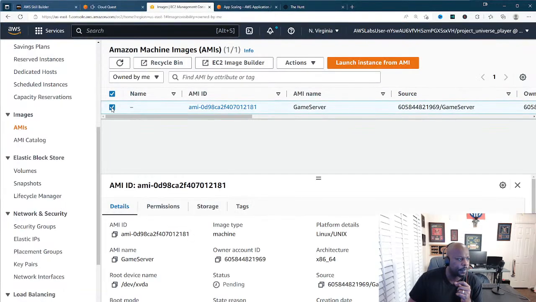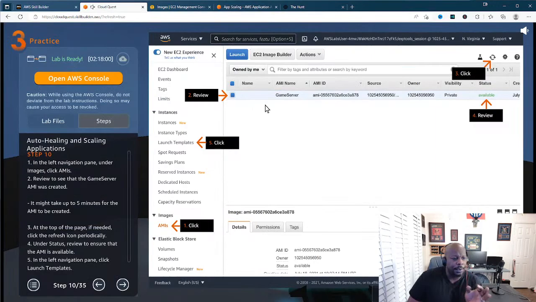So we'll review this game server information, and this is just the AMI tab, right? It talks about different things: platform details, how much storage you have, the root storage device, the Linux directory of how to get there, so on and so forth, just that type of information. All right, so now click on refresh, and then it should be available.